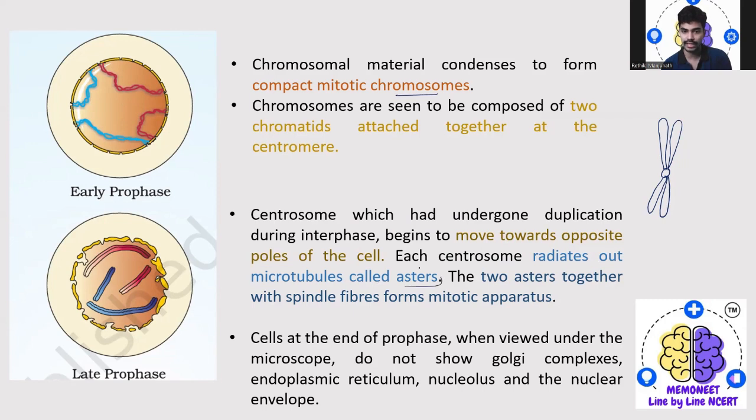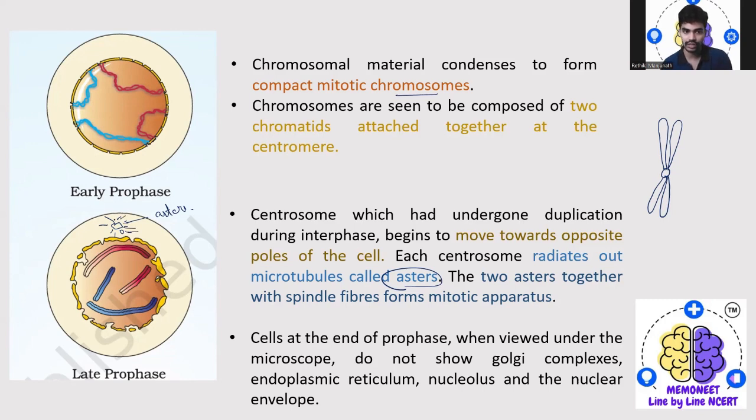microtubules called asters. So in this phase, the centrosome which was divided radiates out thread-like structures, which are called asters, and the two asters together with the spindle fibers form the mitotic apparatus.